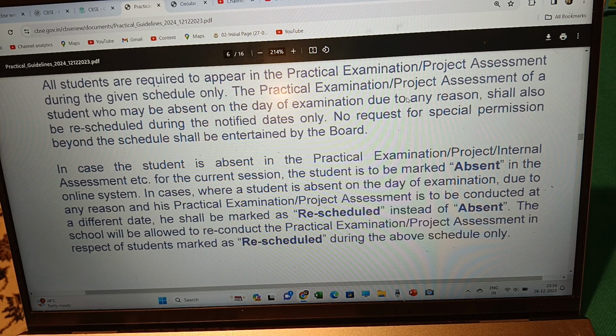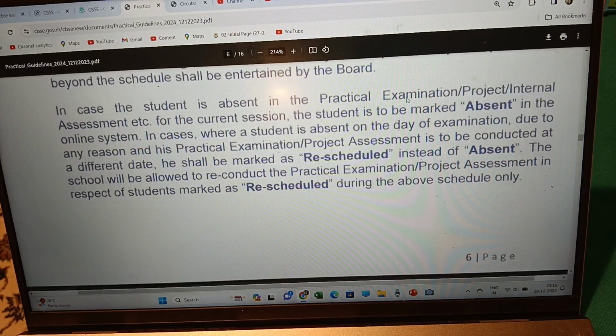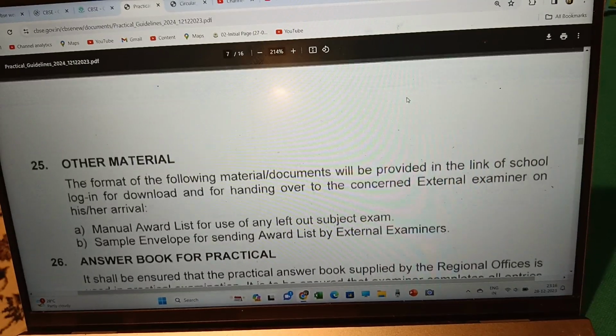So, if a student is absent, could not attend, it should be rescheduled. Then only they can be allowed to reconduct the practical examination. Otherwise, it will be marked as absent.